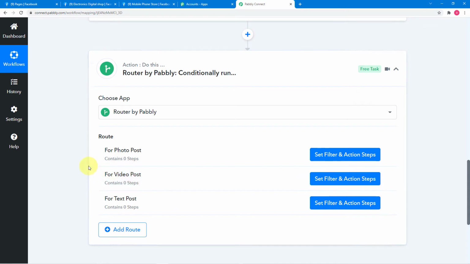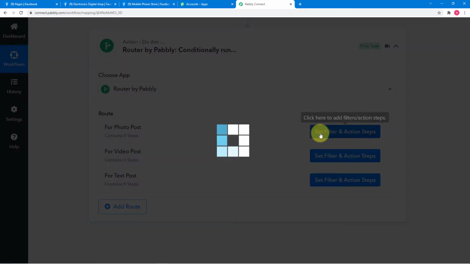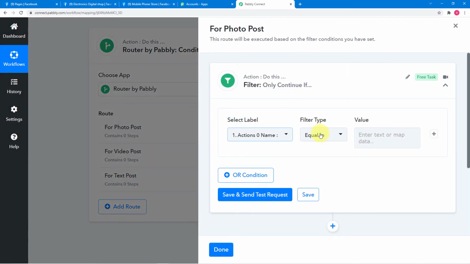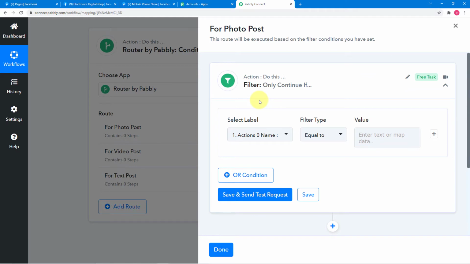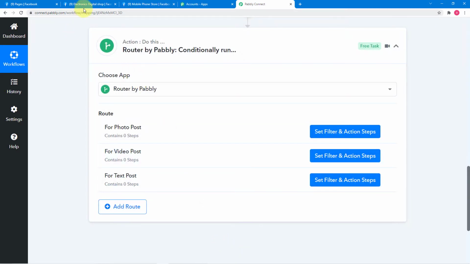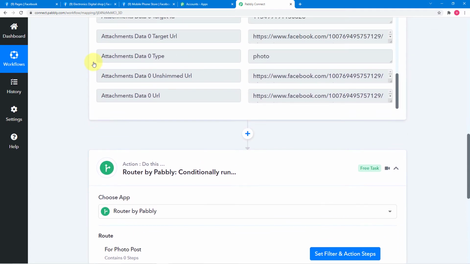Okay, so I have renamed the other two routes as for video post and for text post. First of all, we are going to set up this route for the photo post. I'm going to click here on the set filters and actions tab, and here it will show you this filter. In this filter, we are going to tell Pabbly that we want to post a photo on this other Facebook page when we capture the data of a photo, right?